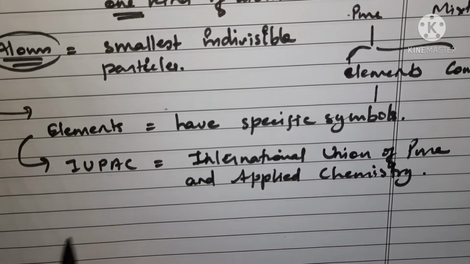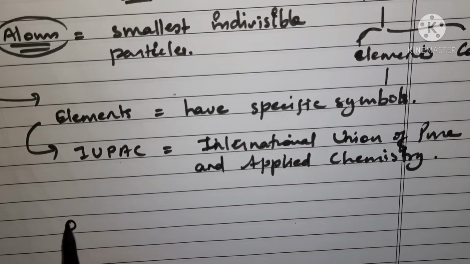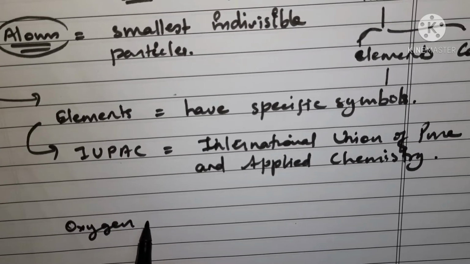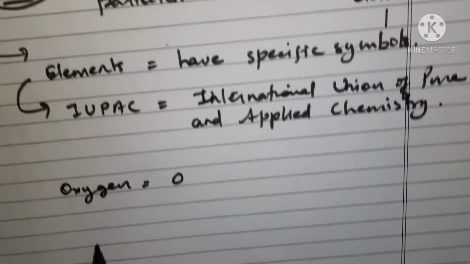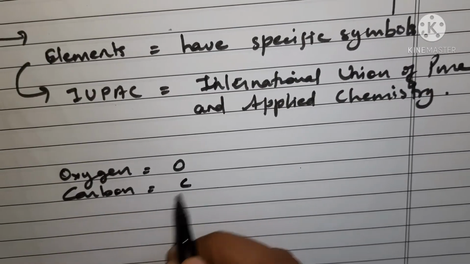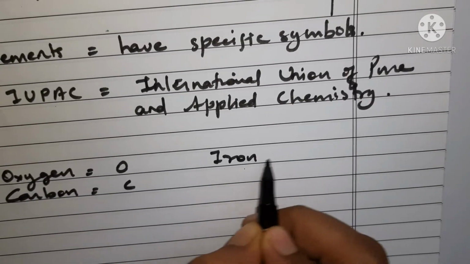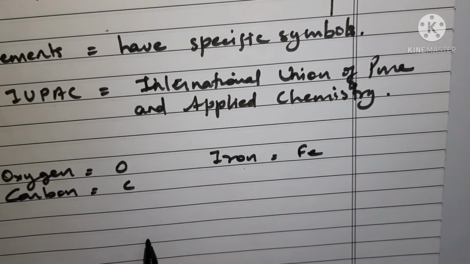As for example, we have the name oxygen, which is given the symbol O. When we have carbon, we give the symbol C. When it is iron, we write Fe.